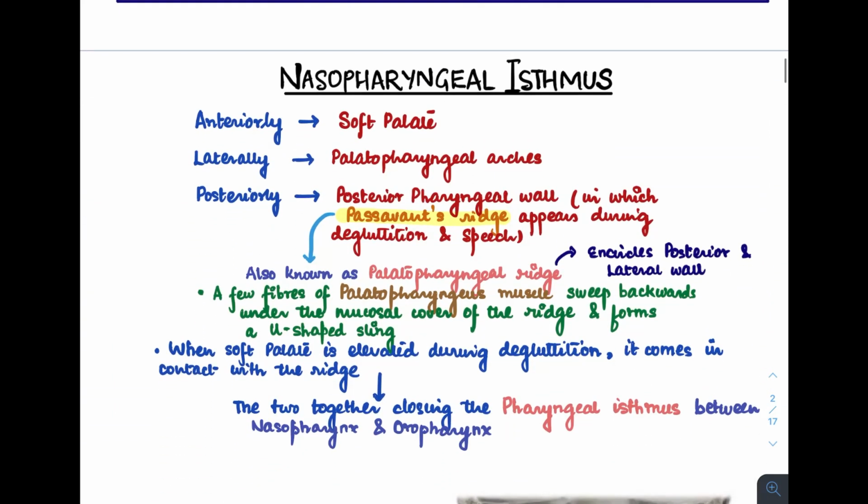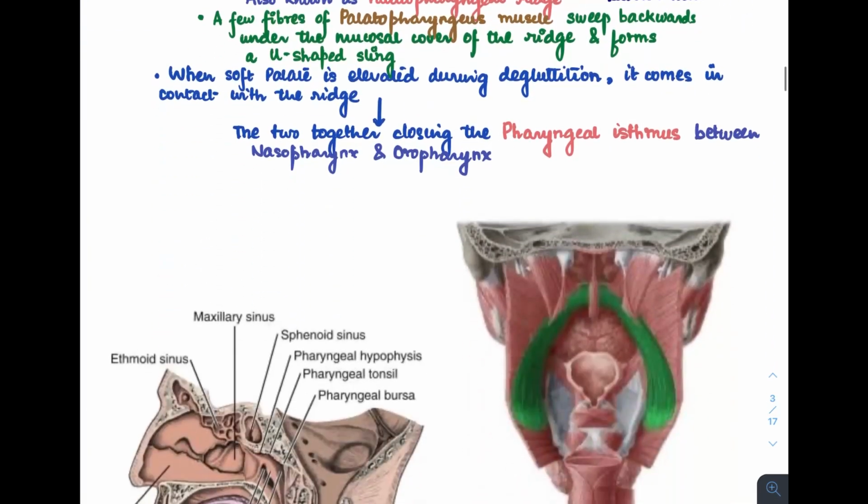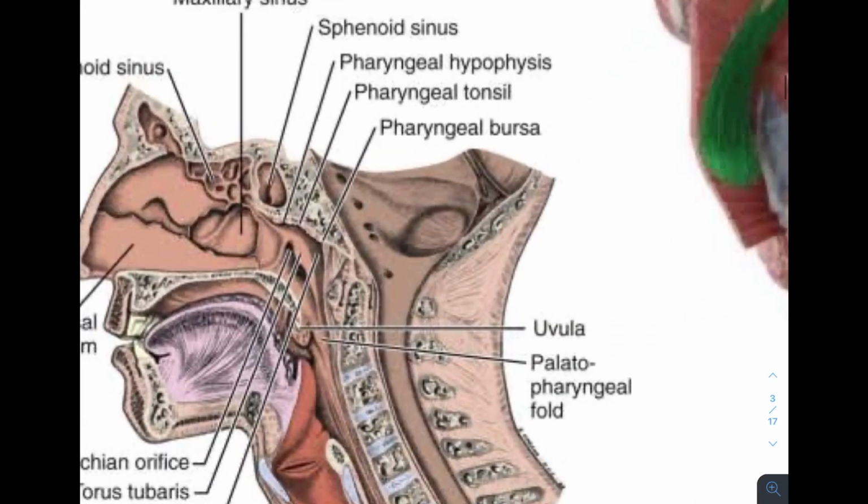Now the nasopharyngeal isthmus is bounded anteriorly by the soft palate, laterally by the palatopharyngeal arches, and posteriorly by the posterior pharyngeal wall. Now this posterior pharyngeal wall has the Passavant's ridge which appears during deglutition and speech. This is a very important structure in maintaining the integrity during swallowing, which is also known as deglutition. I'll be showing you the boundaries in the picture over here.